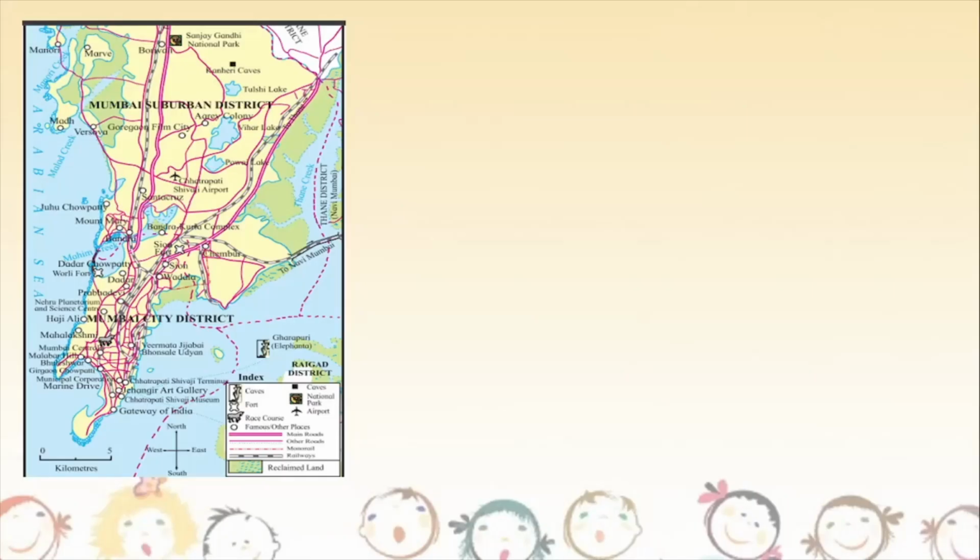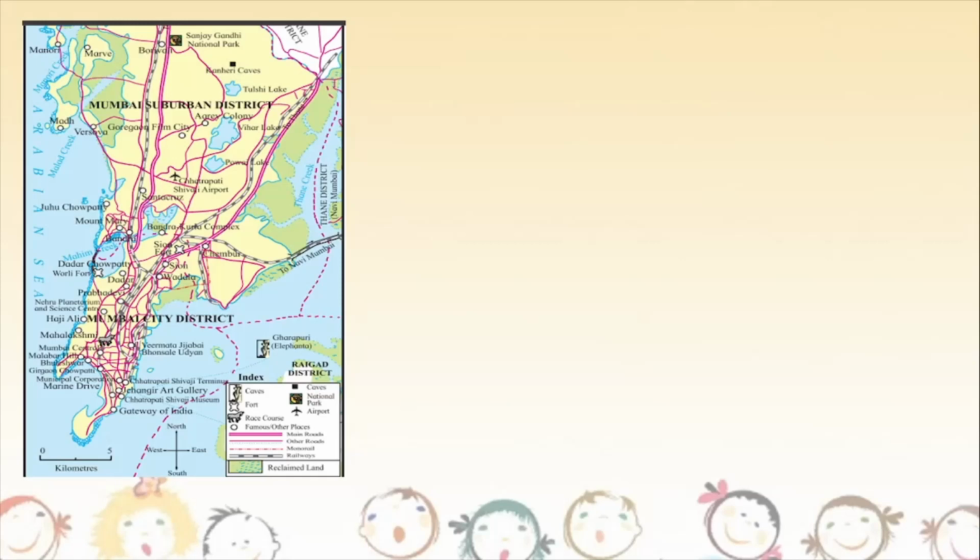Now let us go to another exercise where we will try and make friends with the map. Alright, so there are around 4 or 5 questions. A few I will solve for you, and the remaining I will want you to solve yourself. So in the first place, without looking at the questions, let us just take a look at this particular map. So now what does this map show, children? This map is a map of our city, that is Brihan Mumbai.